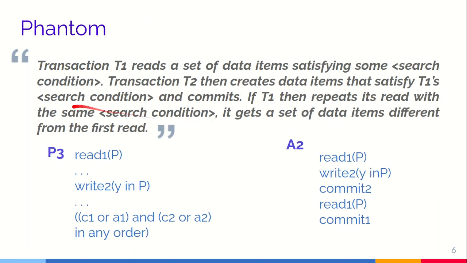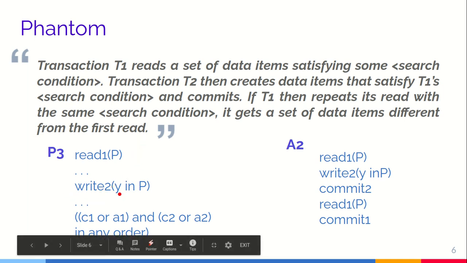The last is the phantom. Transaction T1 reads a set of data items satisfying some search condition, and transaction T2 then creates data items that satisfy T1's search condition and commits. If T1 then repeats its read with the same search condition, it gets a set of data items different from the first read. So in P3, say transaction 1 reads based on some predicate or select statement and gets a set of rows, and then transaction 2 writes y based on that select statement.